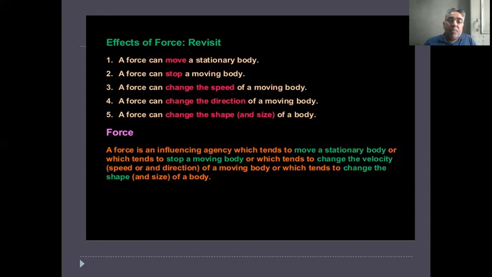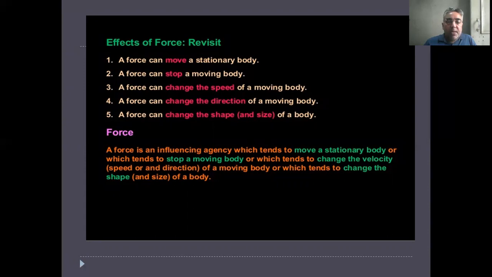A force can move a stationary object or body. A force can stop a moving body. A force can change the speed of a moving body. A force can change the direction of a moving body. A force can change the shape of a body.